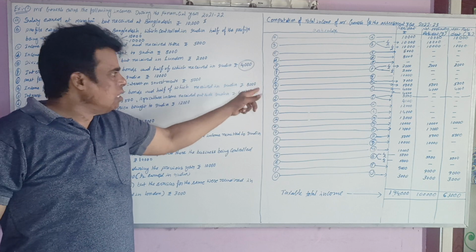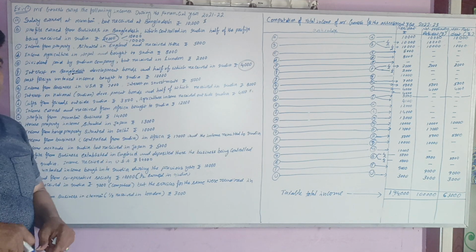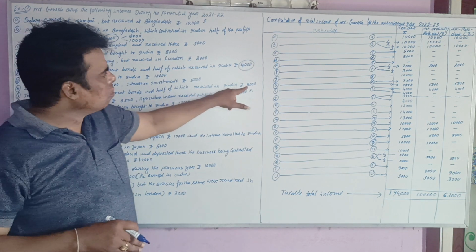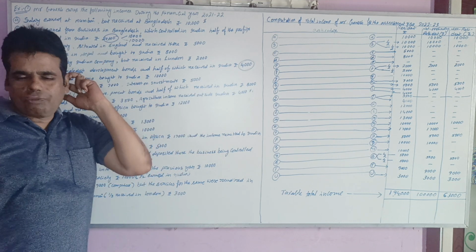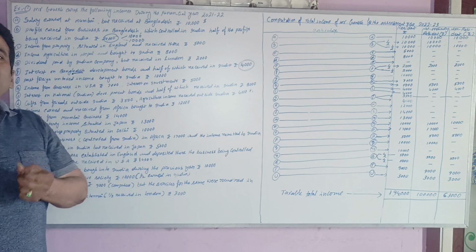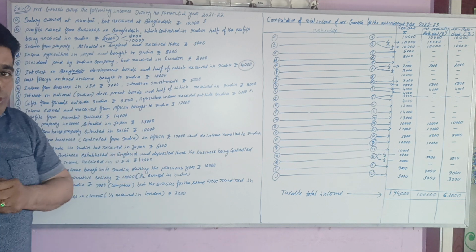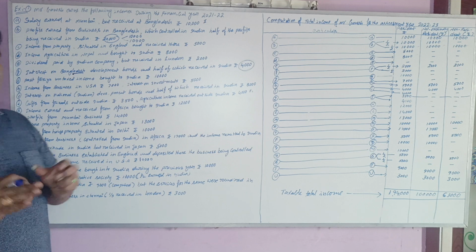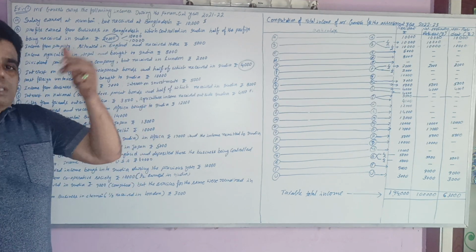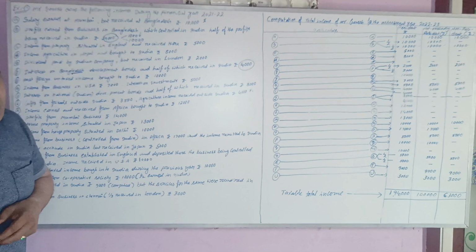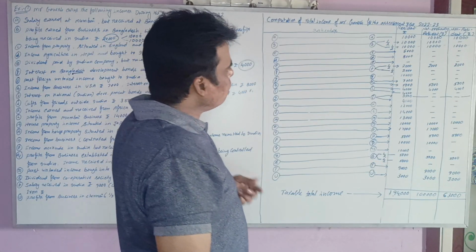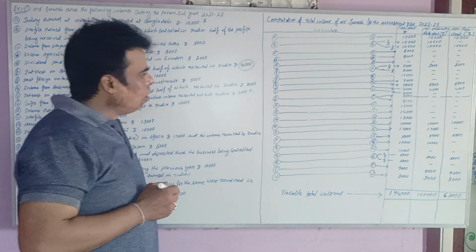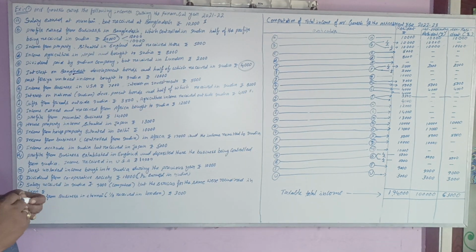But 8,000 is received in India. That's why the total 8,000 is treated as Indian income. Out of 8,000, only 50% is received in India and the remaining 50% is outside India. Even though 8,000 is received in India, it is earned in India, hence 8,000 is treated as Indian income. That means 8,000 is taxable for all persons.